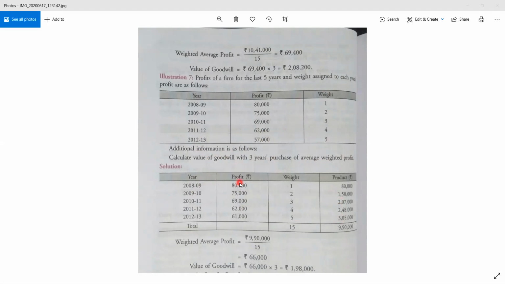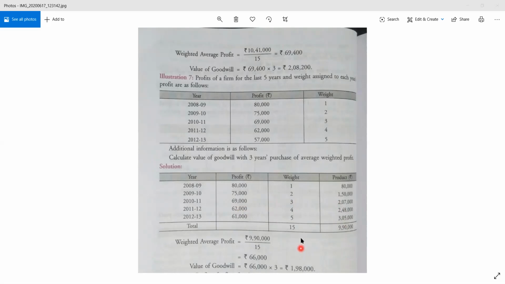Now we know that profit into weight will be the product. So 80,000 into 1, 80,000; 75,000 into 2, 1,50,000; 69,000 into 3, 2,07,000, right? Now then 62,000 into 4, it is 2,48,000; 61,000 into 5, it is 3,05,000.